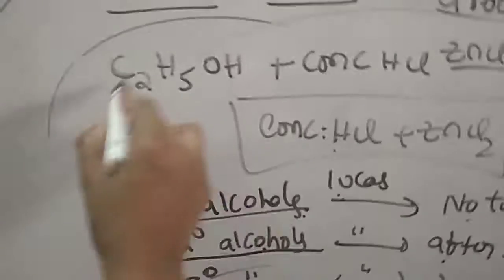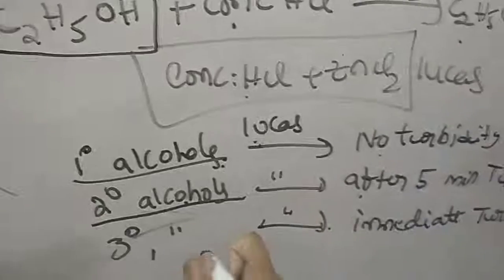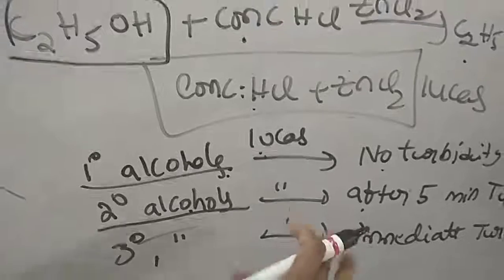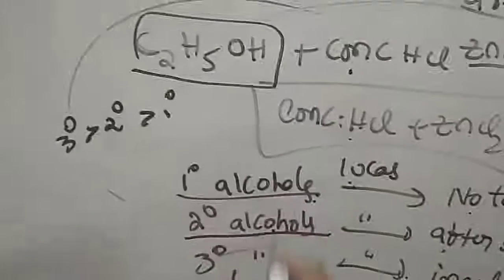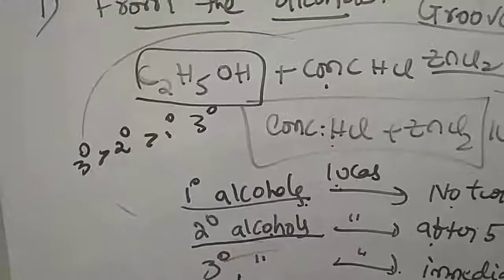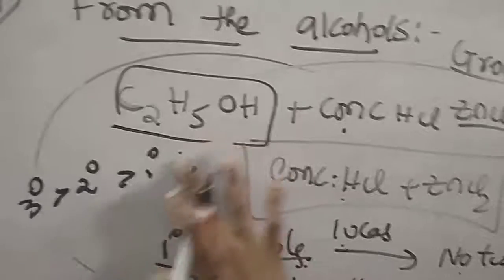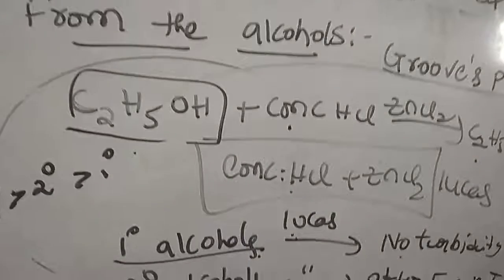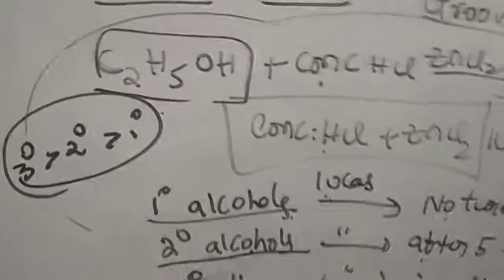Primary alcohols cannot easily react with the concentrated HCl to form the alkyl halide. So the reactivity of the alcohols towards the Groves process is tertiary alcohols greater than secondary alcohols, greater than primary alcohols. Here we can replace C2H5OH, the primary alcohol, with the tertiary alcohols in the reaction. So the order of reactivity of the alcohols to form alkyl halides in Groves process is tertiary greater than secondary greater than primary.